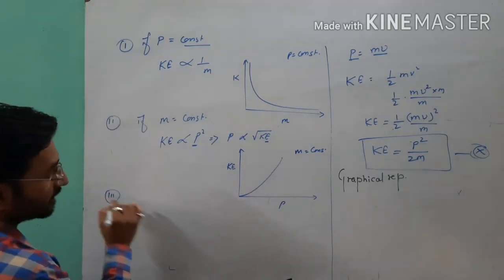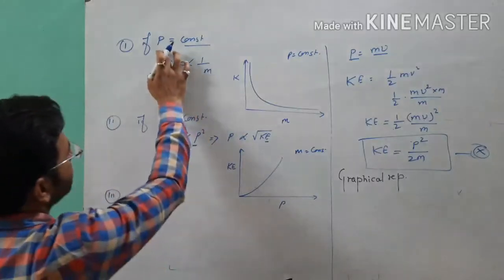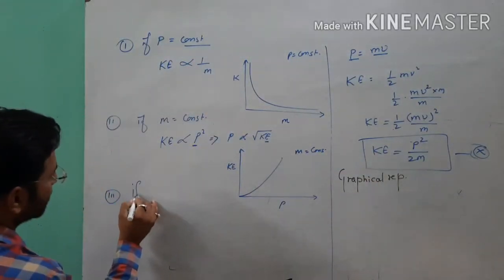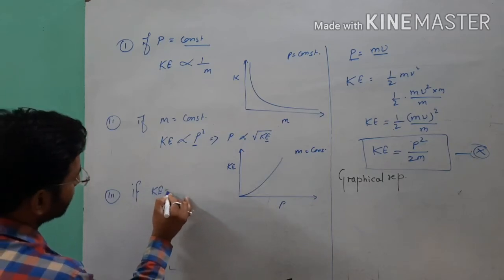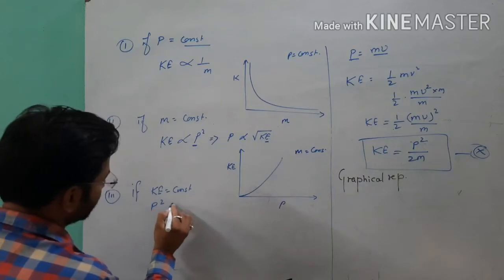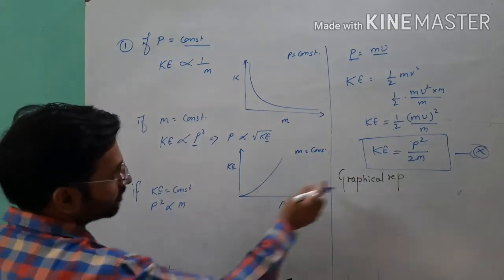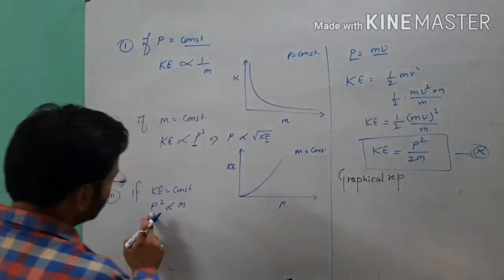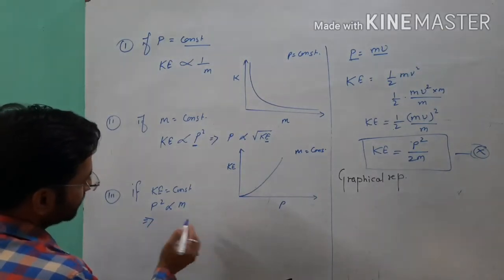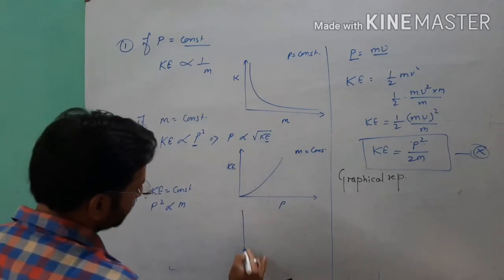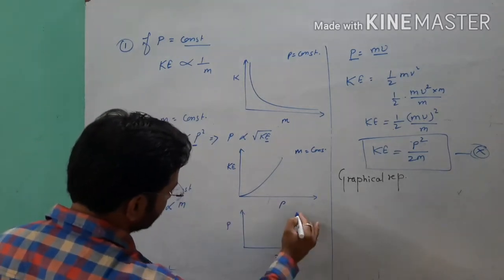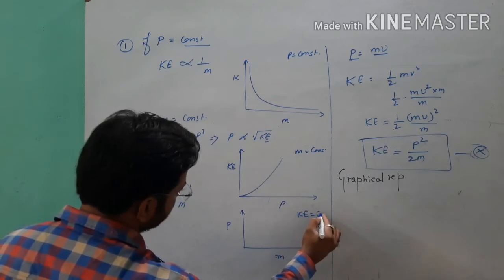And case third we have, as we have done P constant, m constant, now suppose kinetic energy is constant. In this condition, if kinetic energy is constant, P square is directly proportional to m. From this relation, you can write this curve will form between P and m, with KE equal to constant.